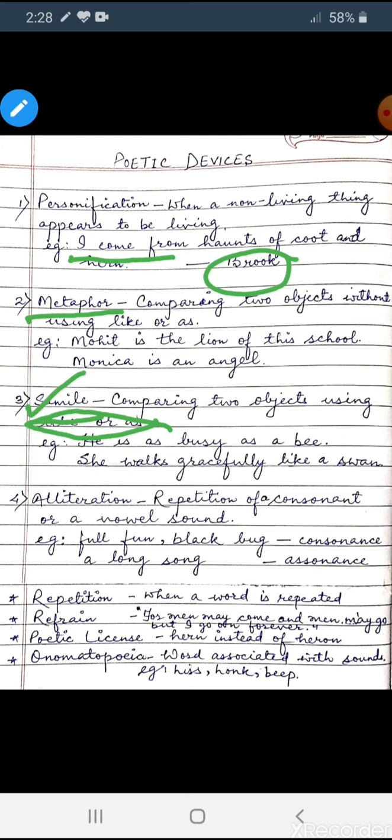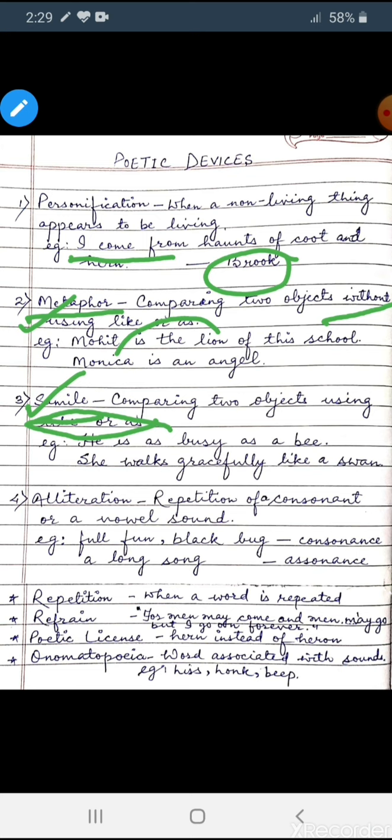And when we compare two objects without using like or as, then it becomes metaphor. For example, Mohit is a lion of this school. So I have compared Mohit with the lion without using like or as. So when we are comparing two objects without using like or as, then it becomes metaphor.